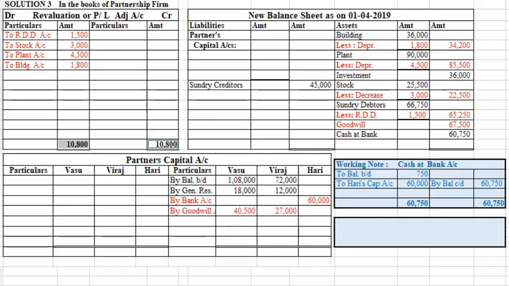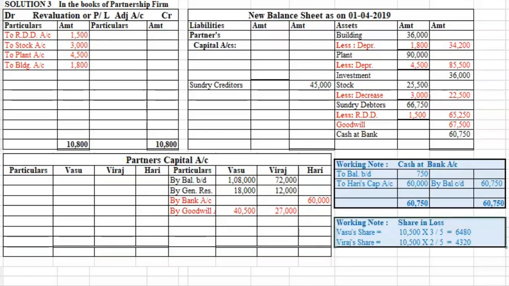Now this loss on revaluation has to be distributed among the old partners. So we divide this loss among the old partners in their old ratio, that is 3:2. So Vasu's share in the loss will be 10,500 into 3/5, that is 6,480.